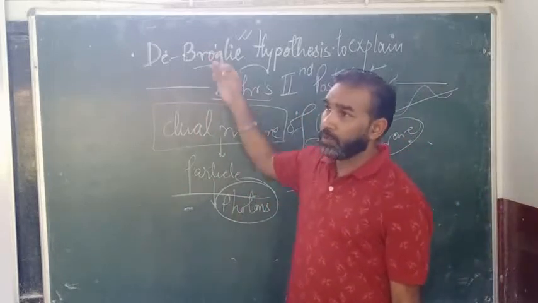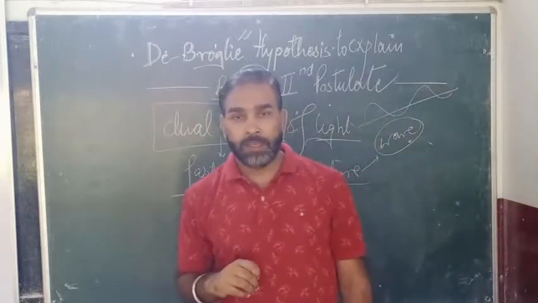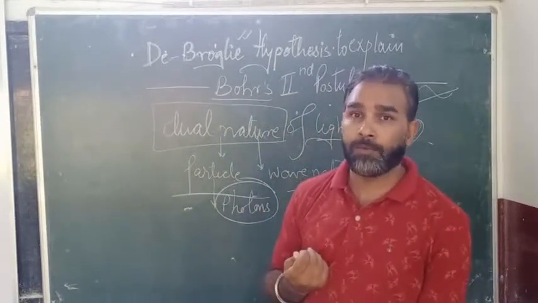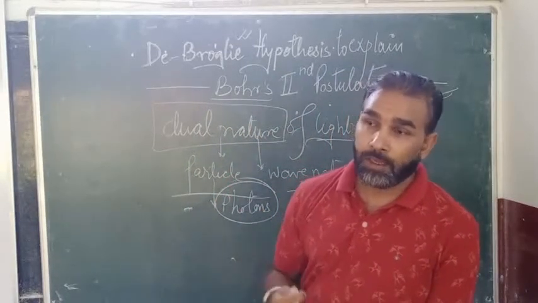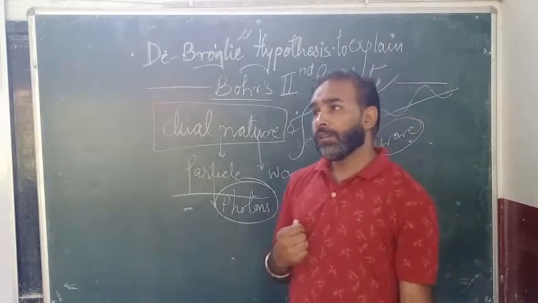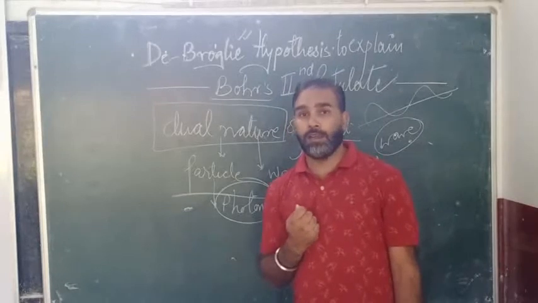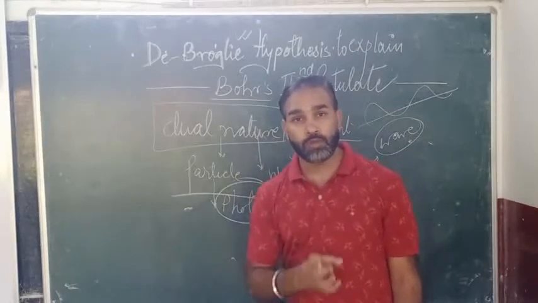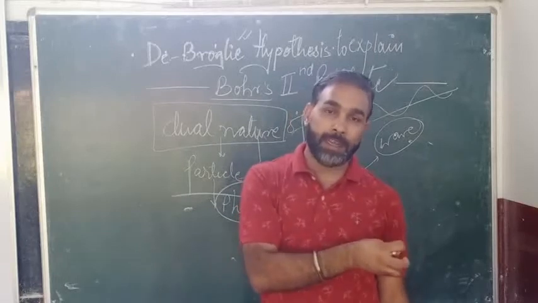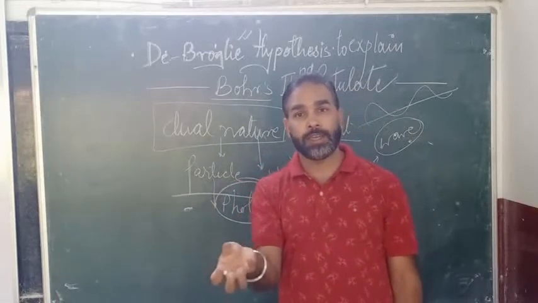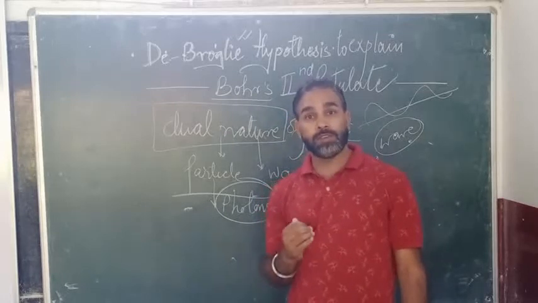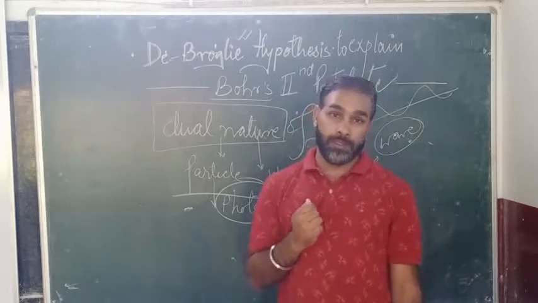This dual nature of light gave an idea to de Broglie. He stated that if light, which contains photons and moves with a very fast speed, has both natures, then any matter particle can also be associated with both. It can have a particle nature and a wave nature, if it is moving with a very fast speed.